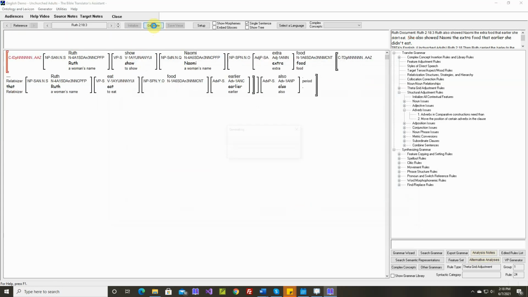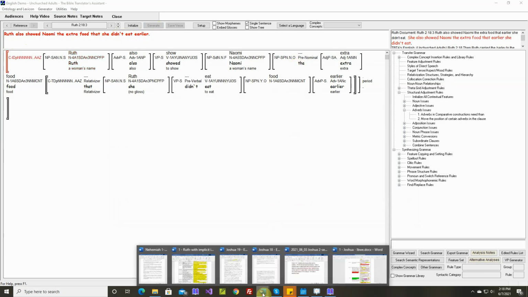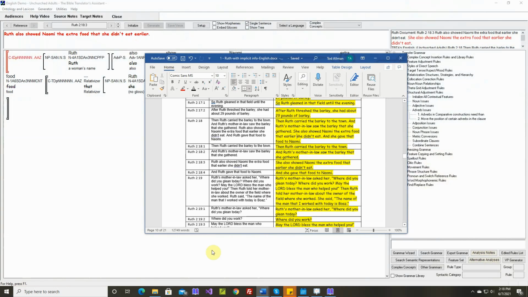Okay. Ruth also showed Naomi the extra food that she didn't eat earlier. That's better. And I will update the Word document here.